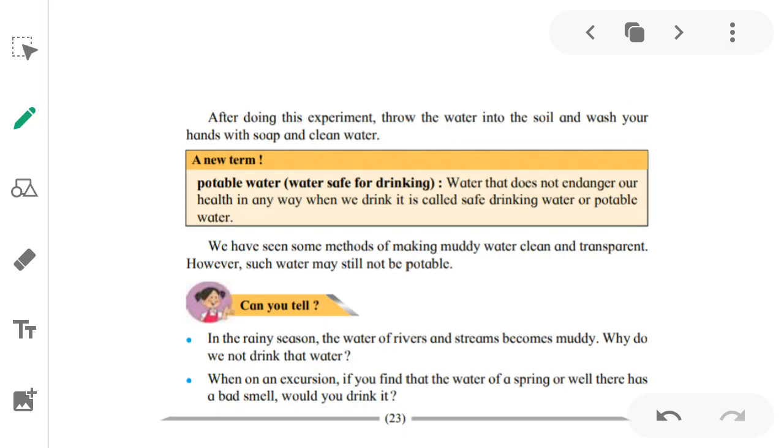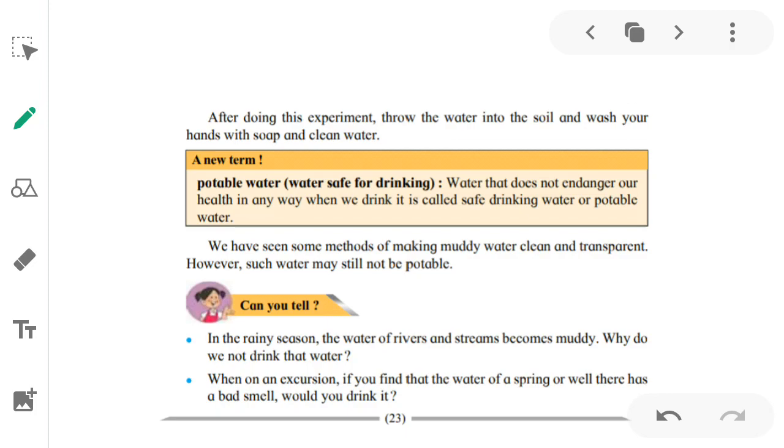So we have seen some methods of making muddy water clean and transparent. However, such water may still not be potable. Muddy water is not generally potable even if we remove mud particles from it. So we can't drink it. Can you tell, in the rainy season, the water of rivers and streams becomes muddy. Why do we not drink that water? Do we drink that water? No. Even if tap water is too muddy, we don't drink it. So why? We will see it in the latter part.